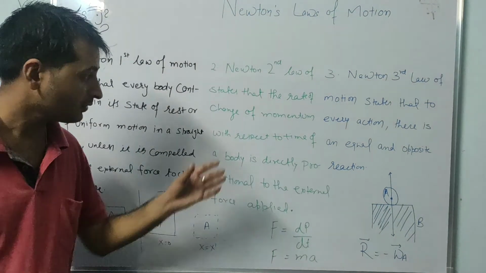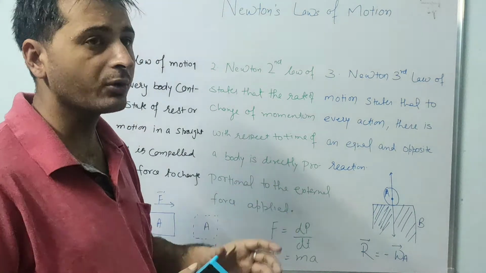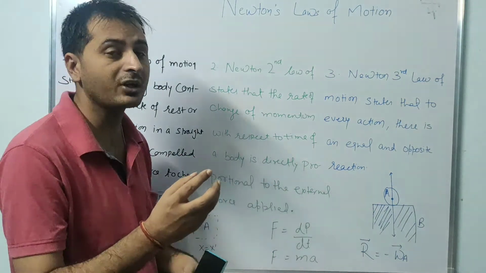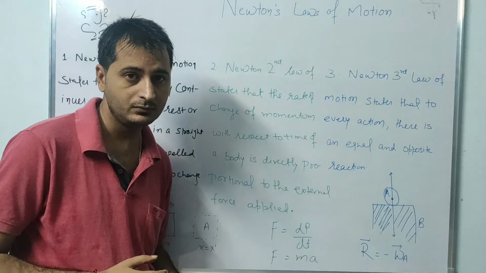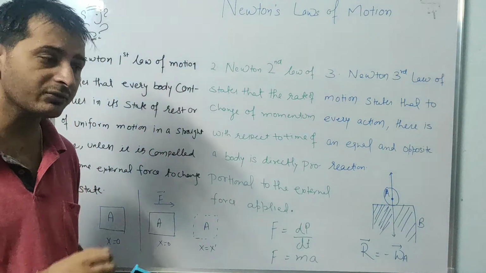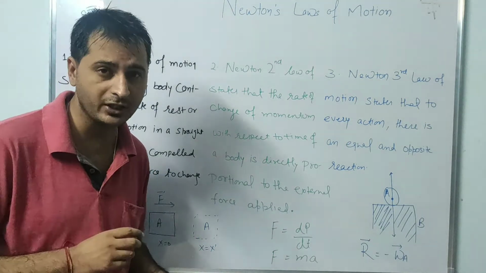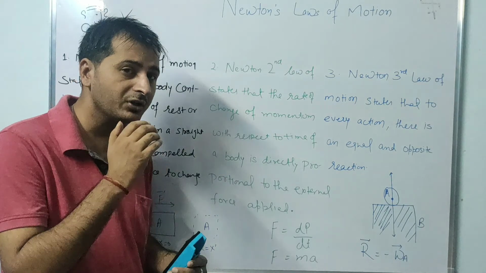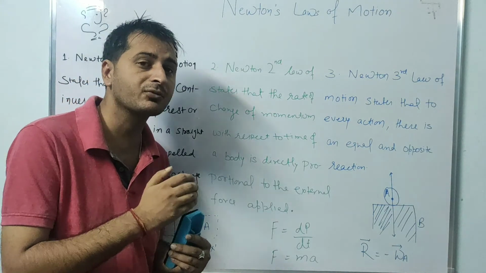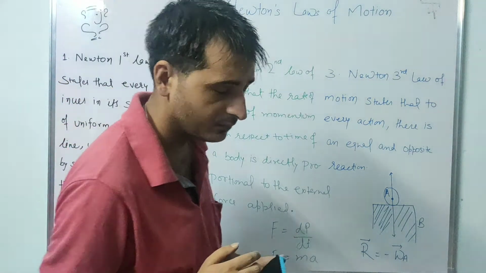What does it mean? For the explanation of this second law, we will take a common example of a football. A football is in a rest position. If a player hits that object, it will be displaced from its initial position to the final position.